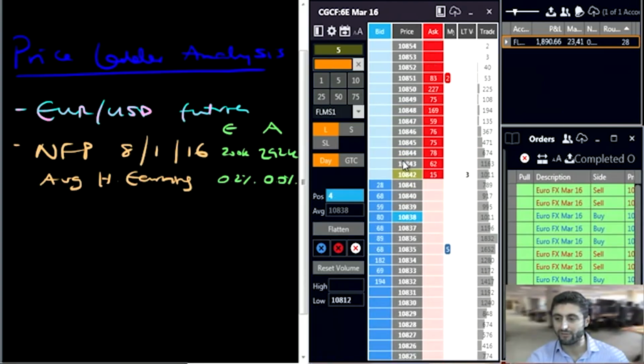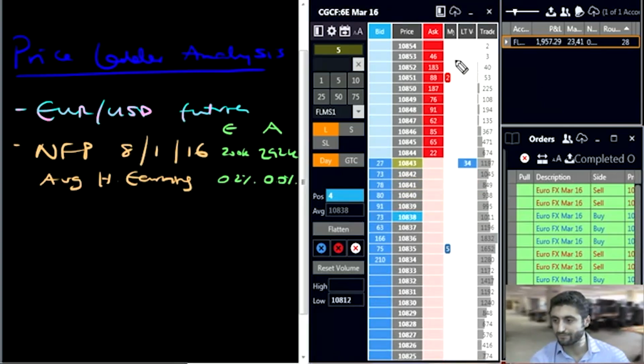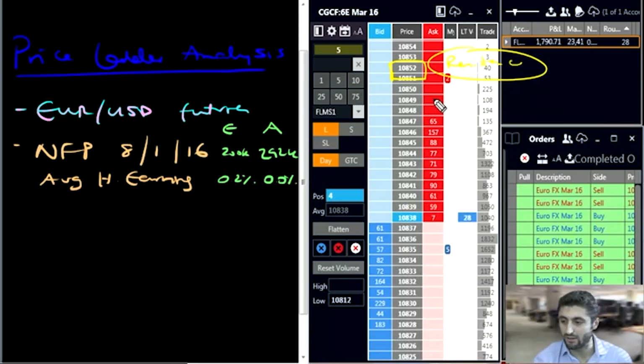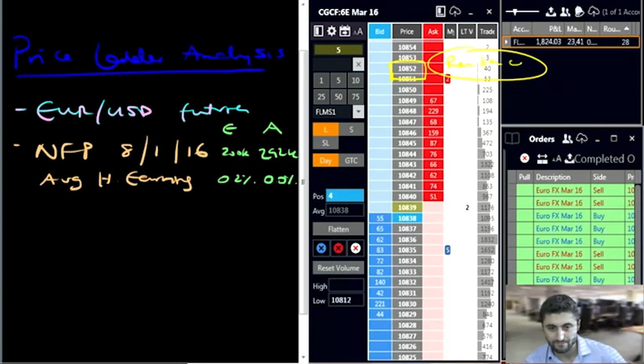We know that our confidence level effectively is those 51s. 108 51s is going to be a very, very important level. These 108 51s, 52s is going to be a very important resistance going forward, and a level that we want to keep an eye on because effectively, if we get above there, that is a very big breach of confidence for those shorts. So we've just got our bid sitting here. We've got 4 lots in, average price of 108.38.